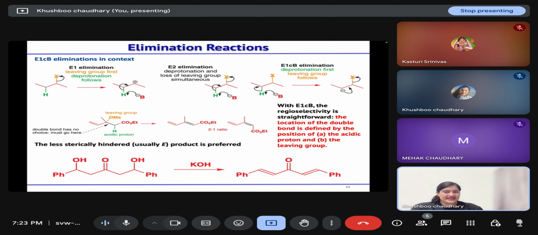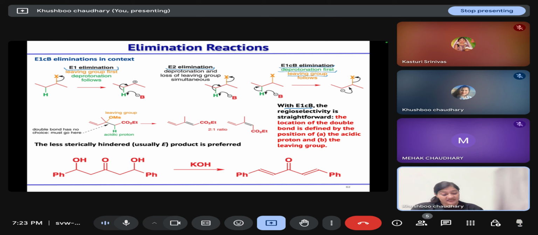So, three types of mechanism are possible in elimination. One is E1 elimination, where leaving group will leave first, then deprotonation will follow. E2 elimination, where deprotonation and loss of leaving group simultaneously will take place, and E1cB mechanism or elimination, where deprotonation takes place first and then leaving group will leave.